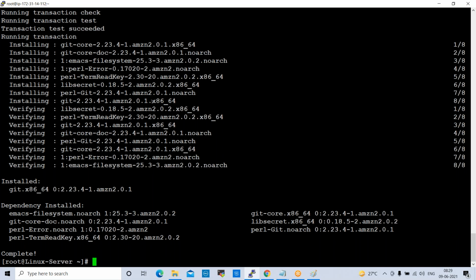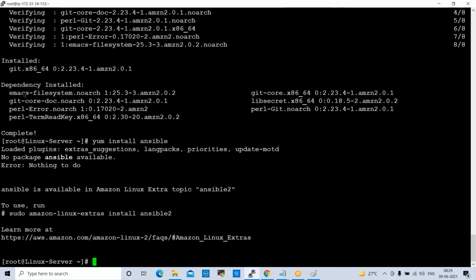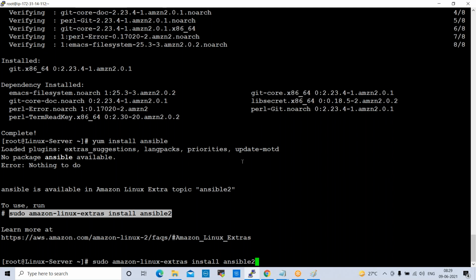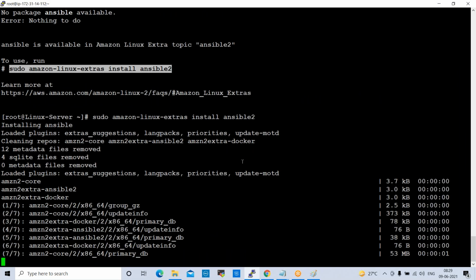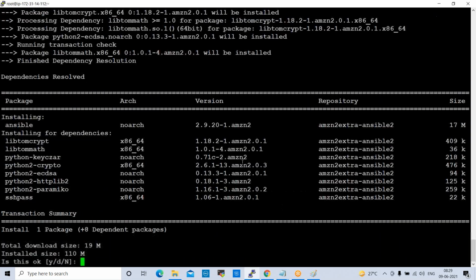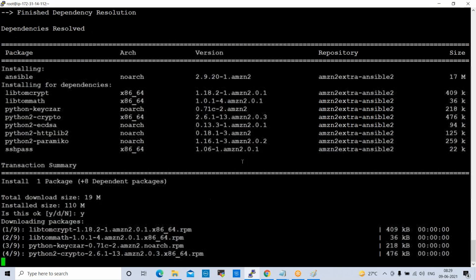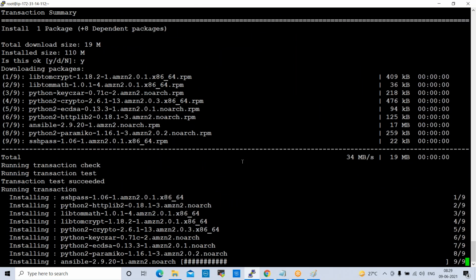Right? Now I want to install Ansible with yum install. Yeah, so the Ansible command has been changed. This is the latest command, so we can use this command. Enter. Now Ansible is installing. Ansible requires Python. First it will install Python. After that it will install Ansible.